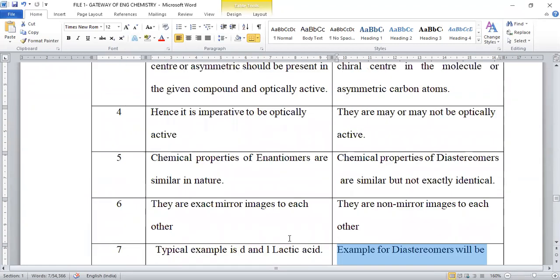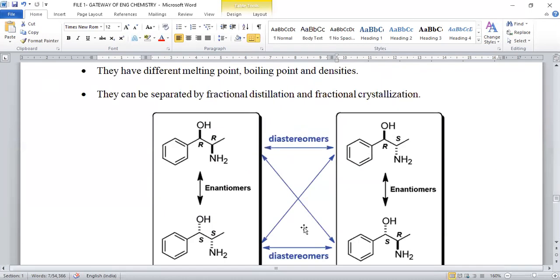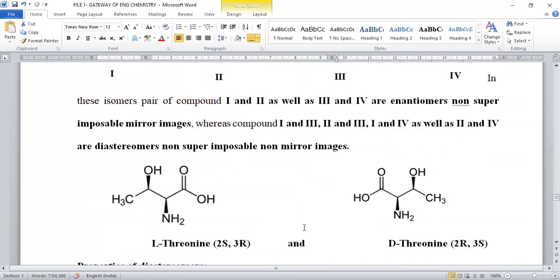So this is about enantiomers and diastereomers. Both are the simplest examples of optical isomers. All these are kinds of stereoisomers only. Stereoisomers we classified into two types: geometrical isomers and optical isomers. Geometrical isomers are given as cis-trans, which is also known as E-Z isomerism. Optical isomers are known as enantiomers and diastereomers.